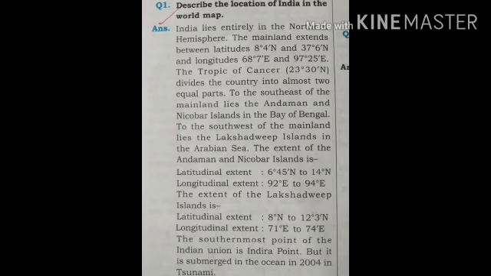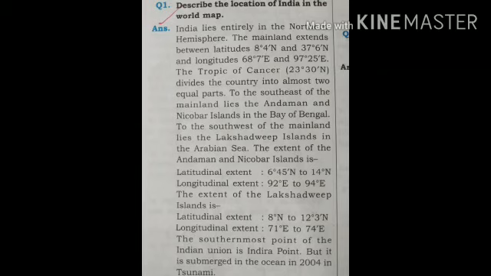Question number 1 is, describe the location of India in the world map. India lies entirely in the northern hemisphere. The mainland extends between latitudes 8 degree 4 minute north and 37 degree 6 minute north and longitudes 68 degree 7 minute east and 97 degree 25 minute east. The Tropic of Cancer divides the country into 2 equal parts.